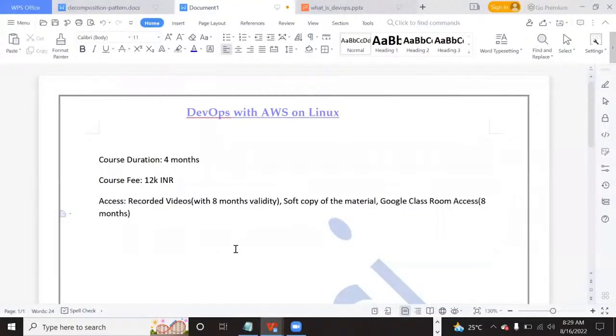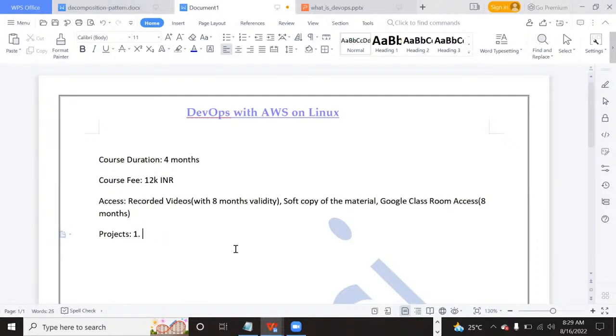First of all, let me type whatever you will get: access to recorded videos with 8 months validity, soft copy of the material, and Google Classroom access with 8 months validity. And after this, how many projects will you do? A total of 5 projects you will do.